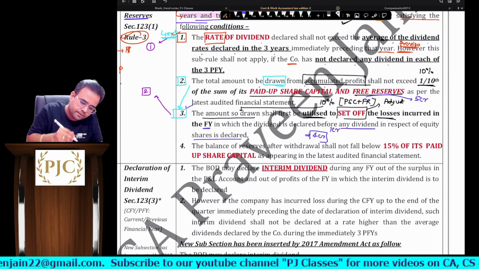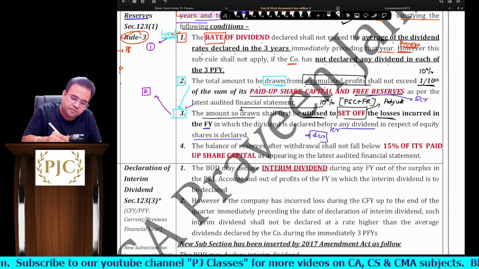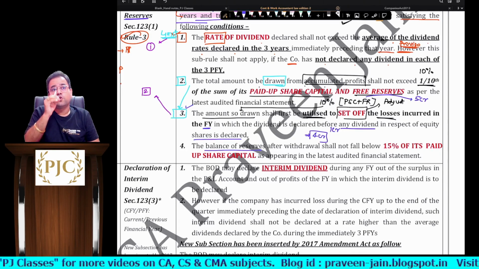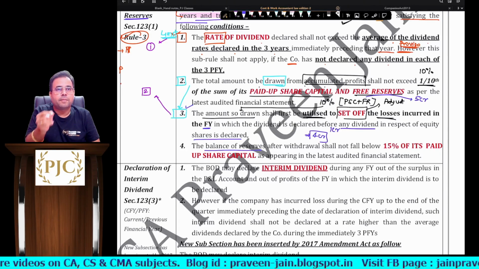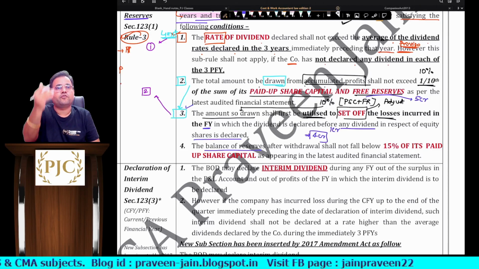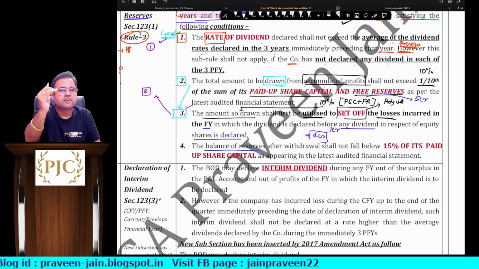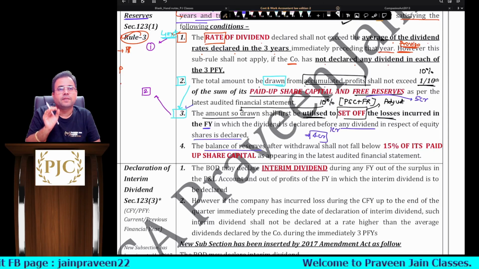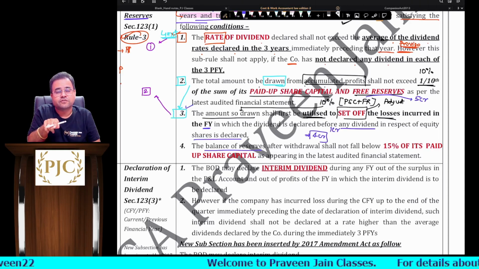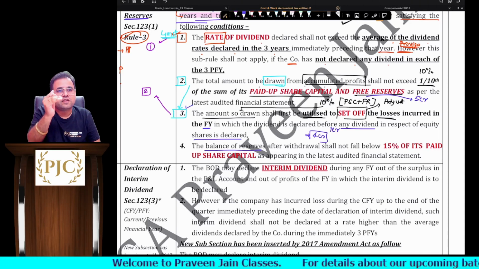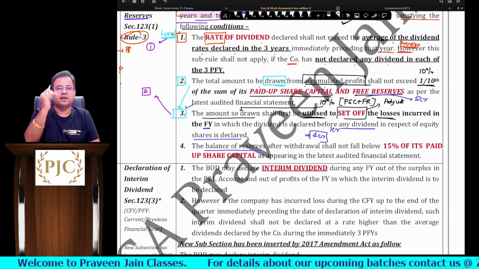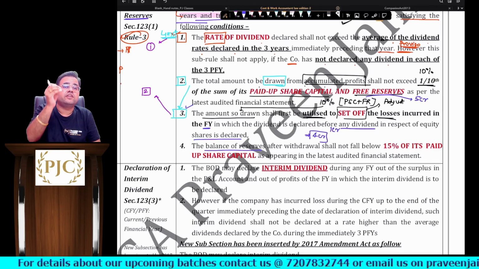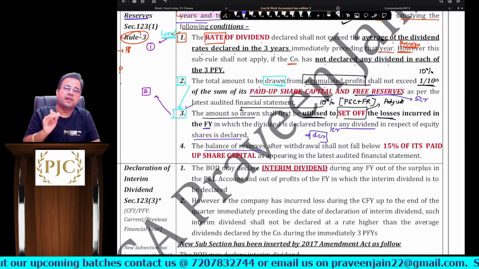Third, the balance of reserves after withdrawal. So this is the balance of reserves. Now tell me, sir, today you are drawing this amount from the reserves. Don't you think your reserve balance will be lower? Simple. The opening balance was some amount. Now today you are using reserves to declare the dividend, so obviously once you use the reserves to declare the dividend, your closing balance will be lower. Now the question is, what is the maximum extent to which your closing balance can be lower, sir?